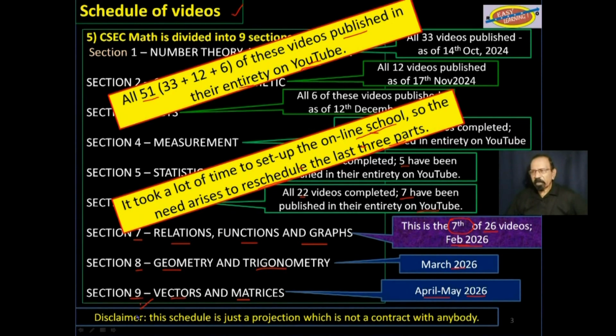Please note this disclaimer down here. This schedule is just a projection, and it is not to be interpreted as a contract with anybody.